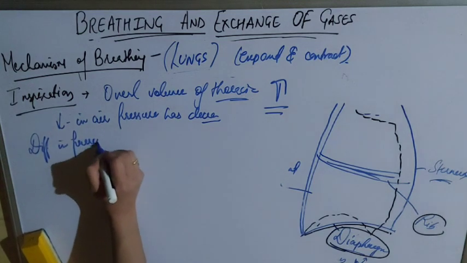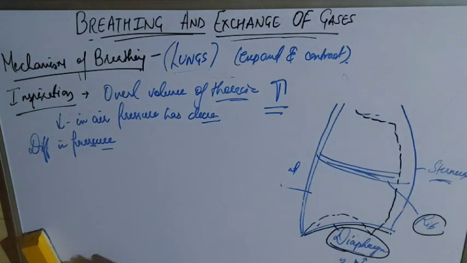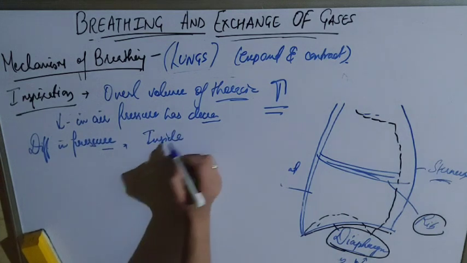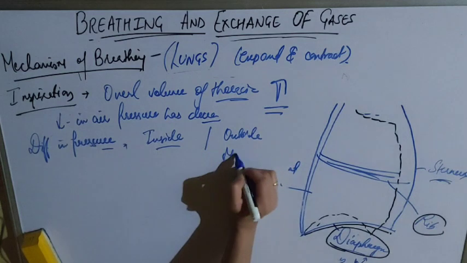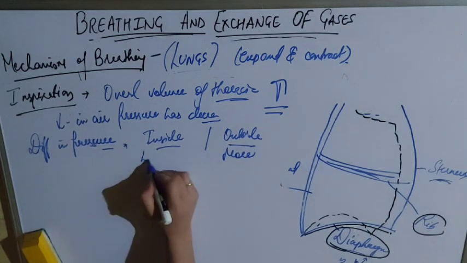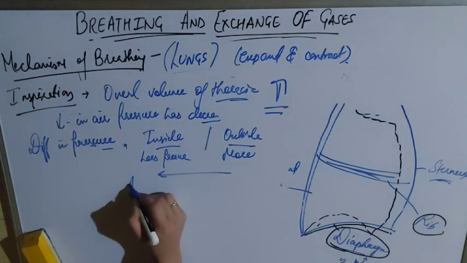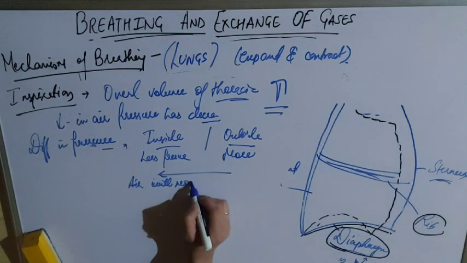The volume of the thoracic cavity is increased, that is, more space is there. Now air pressure has decreased. So there is a difference in the pressure inside the body and outside in the environment. Outside there is more pressure and inside there is less pressure. So what will happen? Air will move into the lungs.